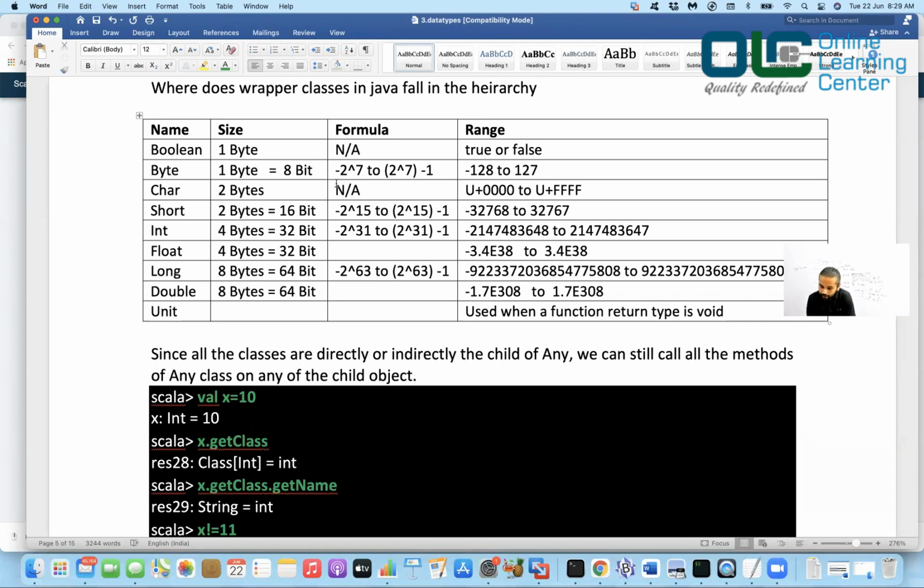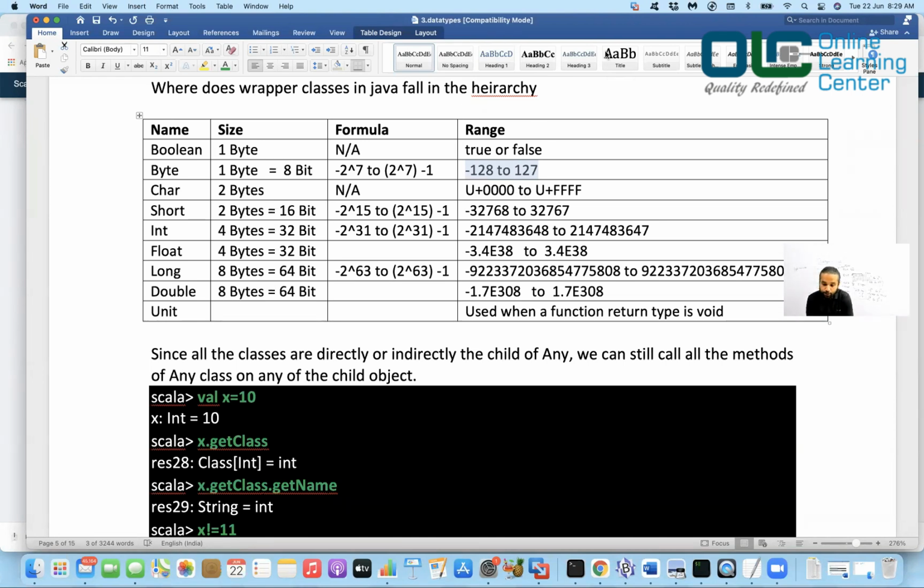Now byte is going to take 8 bits, but out of 8, 1 box would be occupied by the sign symbol. So whatever is left is 7. So the formula becomes minus 2 to the power 7 to 2 to the power 7 minus 1. So it can store the data in this range. Character is 2 bytes, but it is not integer data, and that's the reason there is no formula, but it can store only characters, right? So it can store characters from this range to this range in a Unicode format.